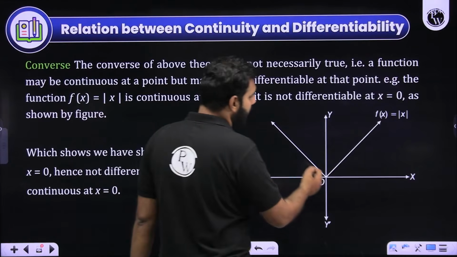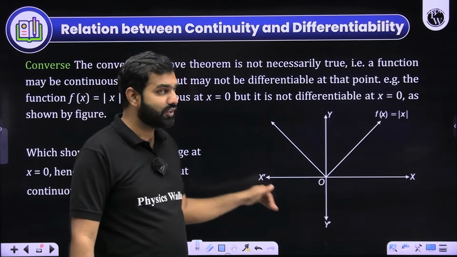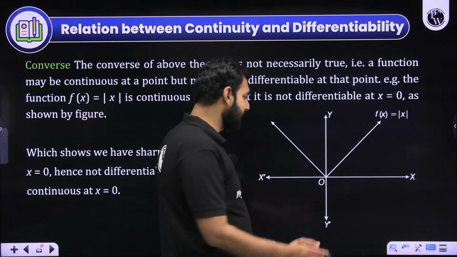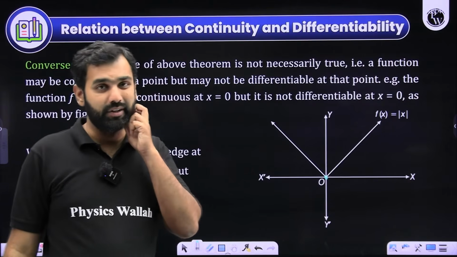Look at this. This is a continuous function. This is clearly a continuous function. And if it is a continuous function, what does it mean? Is it necessarily differentiable at 0? Because at 0, I'm seeing a sharp turn.